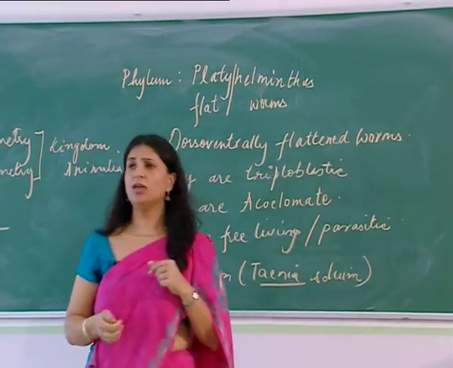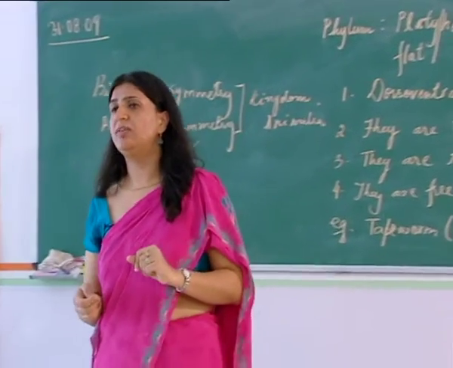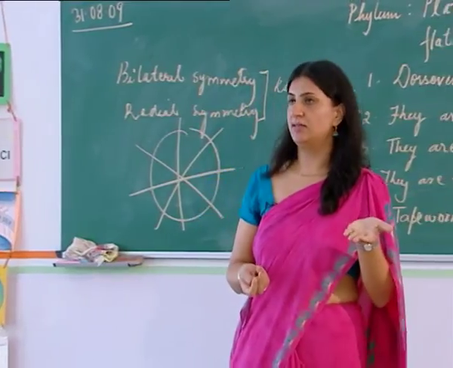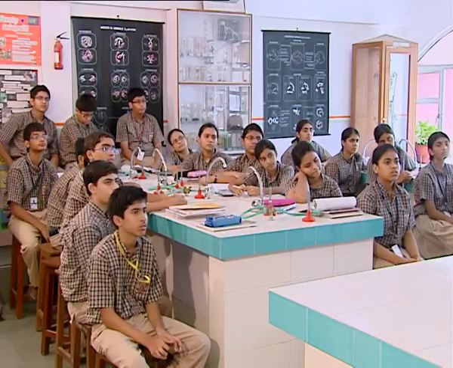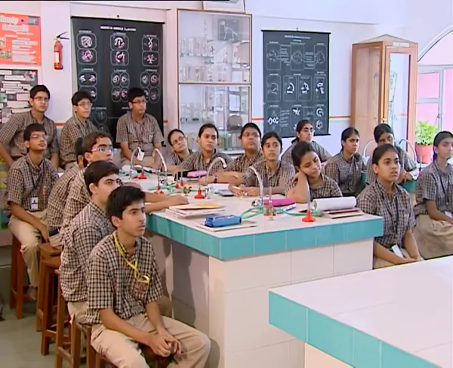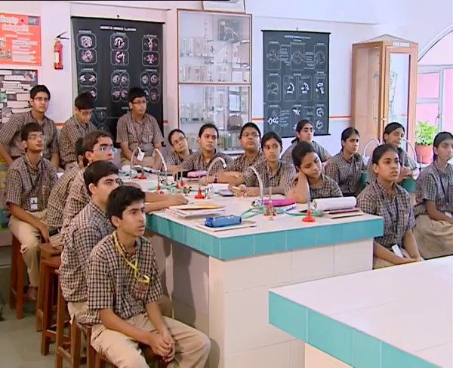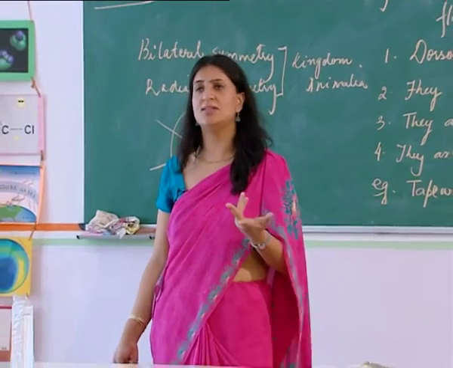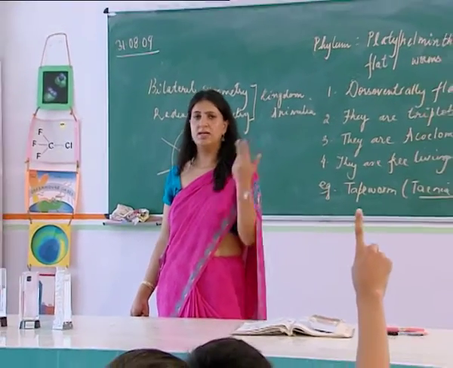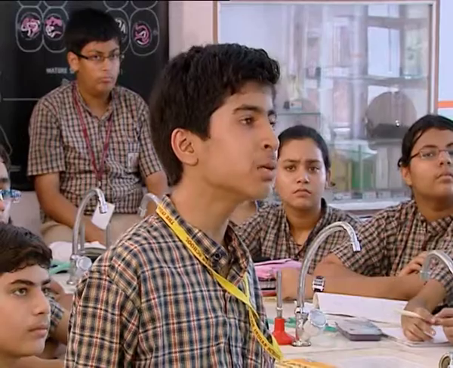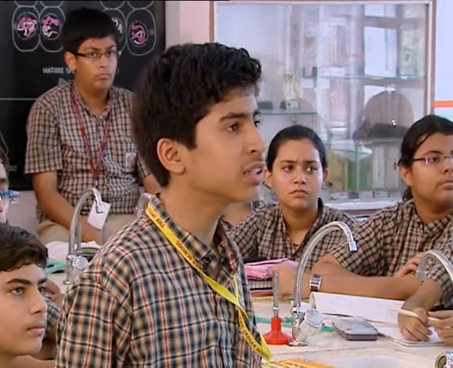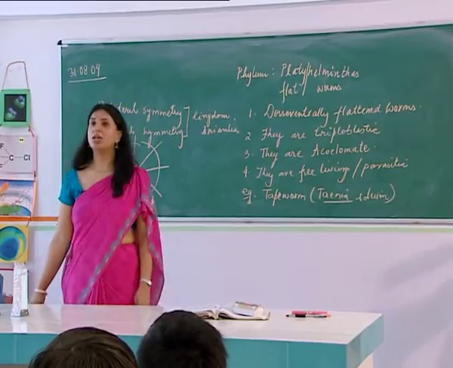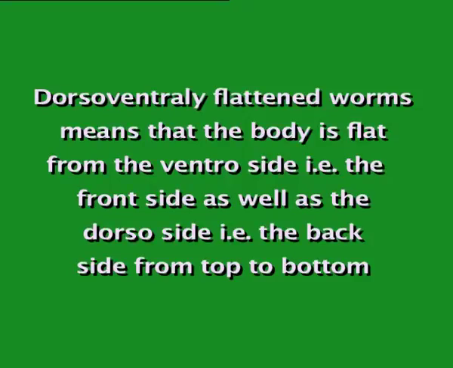Now talking about the first characteristic feature, that they are dorso-ventrally flattened. As the name suggests that the organism is dorso-ventrally flattened, which one is the dorsal side and which one is the ventral side in a human body? If I'm standing like this, which one is the dorsal side and which one is the ventral side? Anybody who would like to answer? Yes, Ishan. Dorsal side is the back side and the ventral side is the front side.